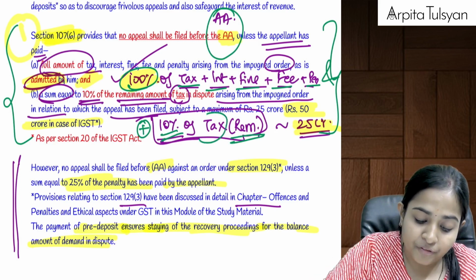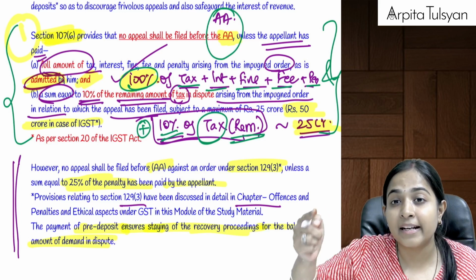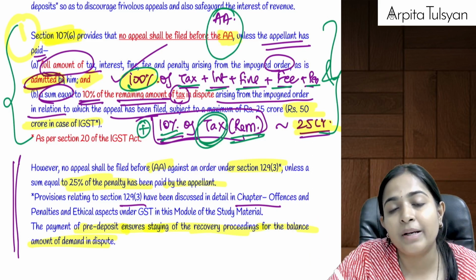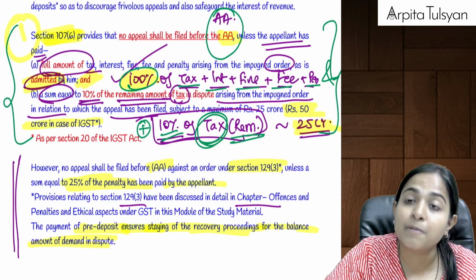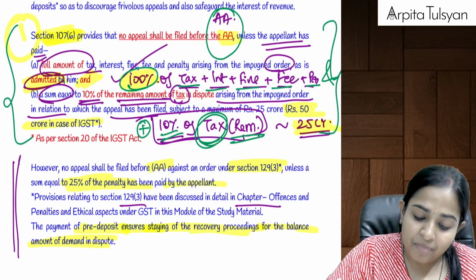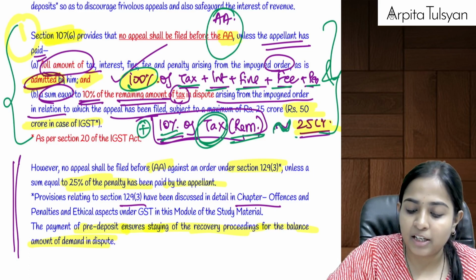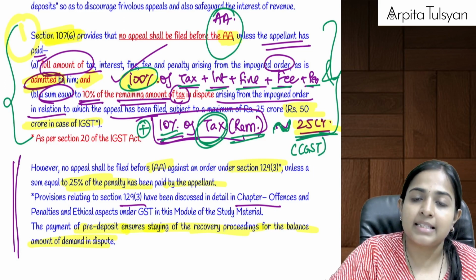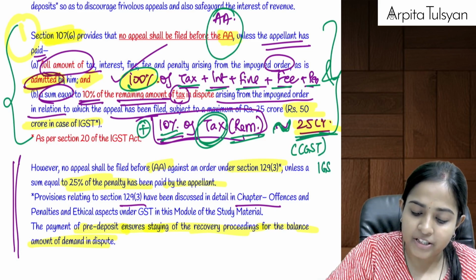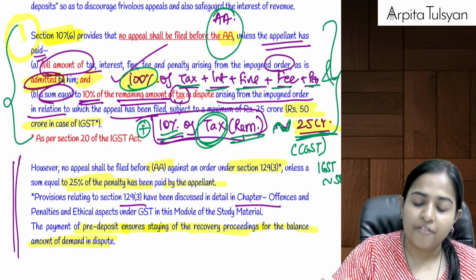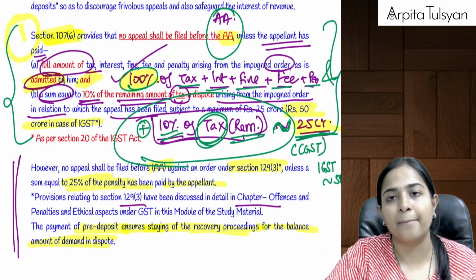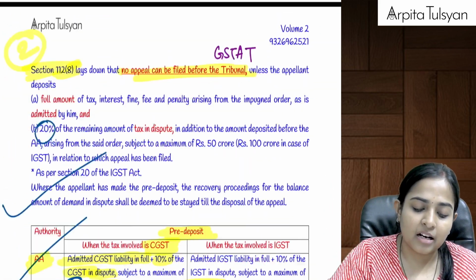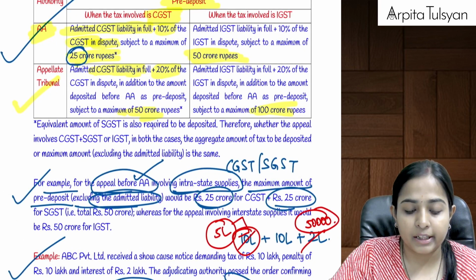10% of the tax amount, not tax plus interest. In the second level, when you are paying, it has to be 10% only of the disputed tax amount. And this 10% will be restricted to 25 crore in case of CGST, SGST each, and when it goes to IGST, then this amount will be restricted to 50 crore. That is the disputed amount, 10%, restricted to this particular limit. This is when you are going and filing the appeal before the Appellate Authority.